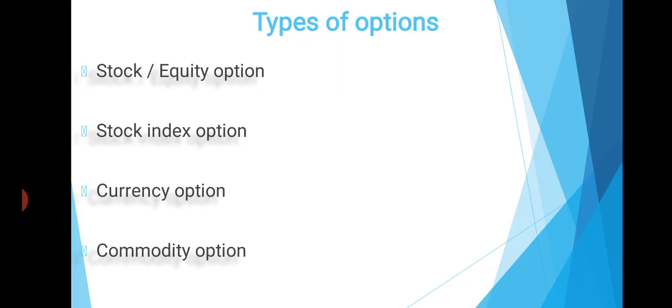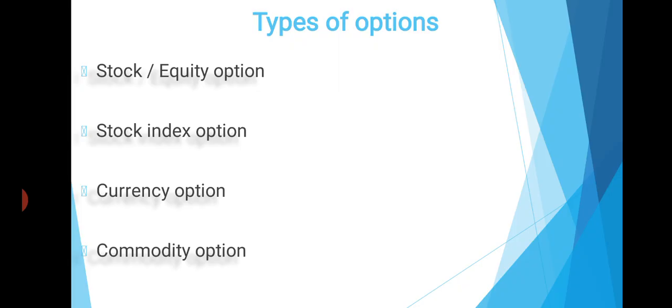The next, stock index option. That enables the investor to trade on general stock market movement. The stock market indices or these index option deals are settled by the payment of cash. The amount of cash settlement is equal to the difference between the exercise price and the closing price of the index.